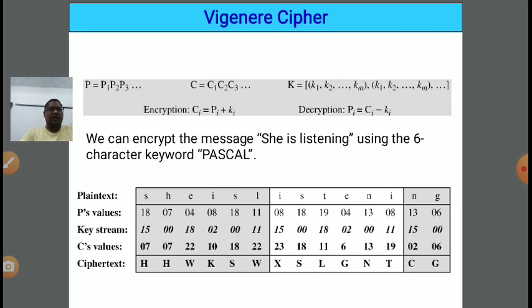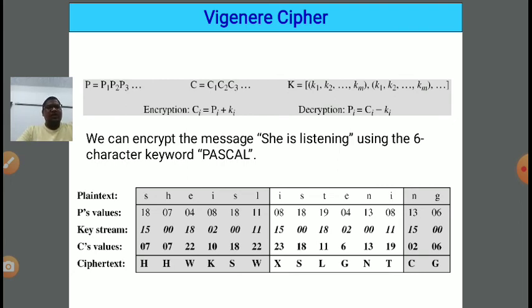Here suppose we have used PASCAL as a key. PASCAL is a six character keyword. It means we have a bunch of six keys. So six plain text alphabets can be converted with the help of this six character keyword, and the corresponding six ciphertext characters can be generated at a time, right?